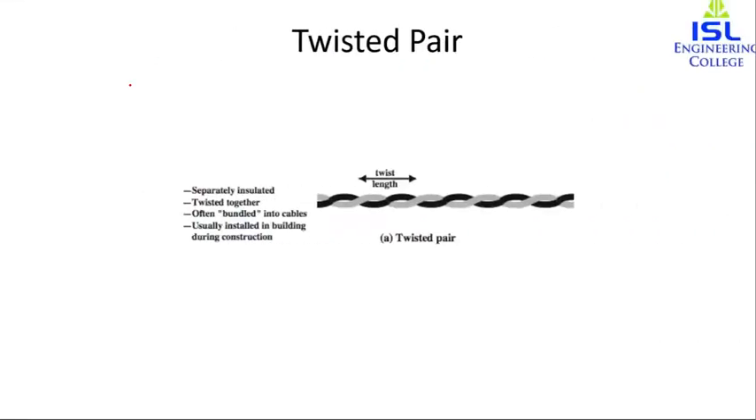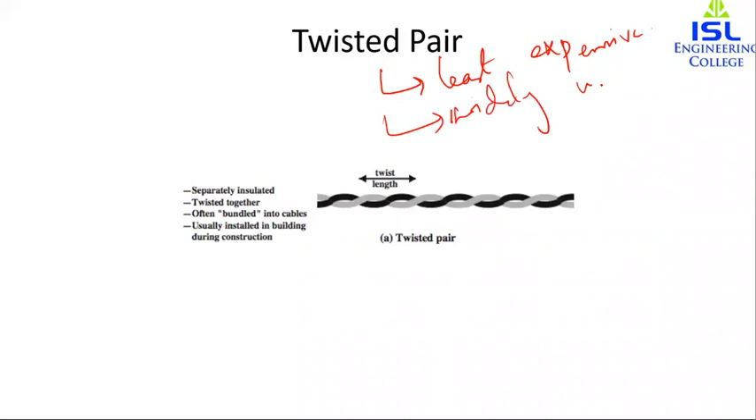So twisted pair is basically very less expensive. That is, among the three, twisted pair, coaxial cable, and optical fiber, this is the least expensive. And also, it is widely used transmission medium. And the next is, what is a twisted pair?